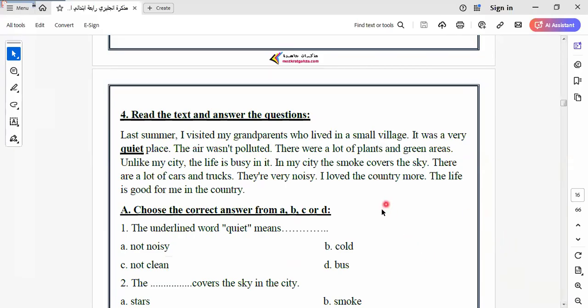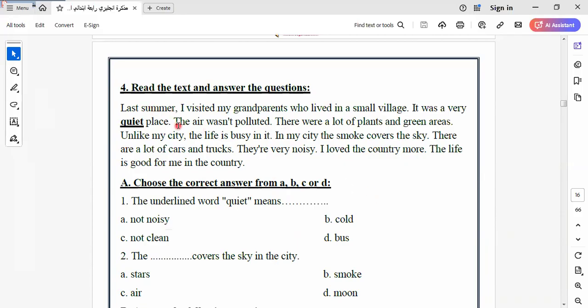Here is a text and question related to reading comprehension. I would like to say something about this question, grade 4. You must read the text carefully. Why? Because we have something behind the meaning. You must know how to answer. Some of you say it's easy. Yes, it's easy, but not direct. I read it more than one time to understand what the question wants from me, and how to answer it.